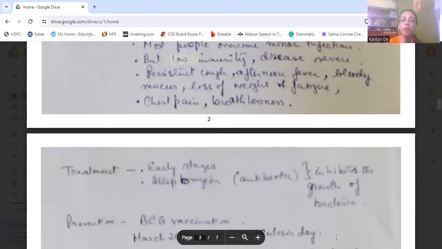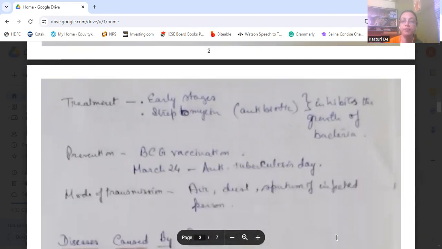Now, how is it treated? In the early stages, streptomycin is given. That is an antibiotic which inhibits the growth of the bacteria. For prevention, the BCG vaccine is given. March 24th is celebrated as Anti-Tuberculosis Day. And the mode of transmission is through air, dust, and sputum of the infected person.